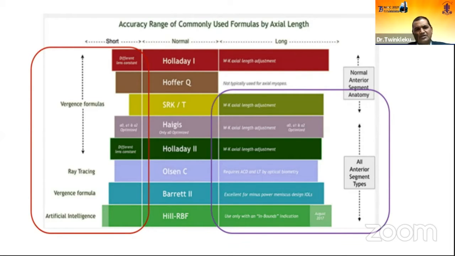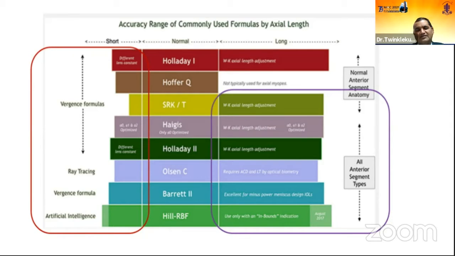All these formulas from the third generation onwards are very good for normal eyes, but for short eyes or long eyes they do not work very well. The newer formulas, other than the vergence formulas, like ray tracing technology or artificial intelligence, definitely have more of a role here. Another important thing is the anterior segment anatomy.